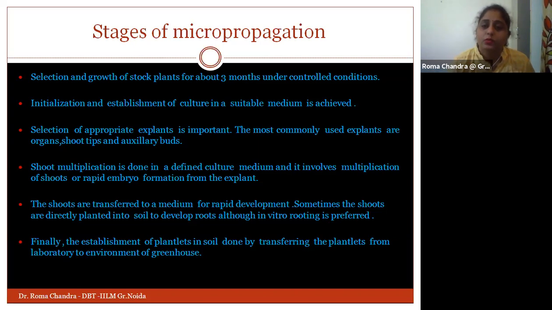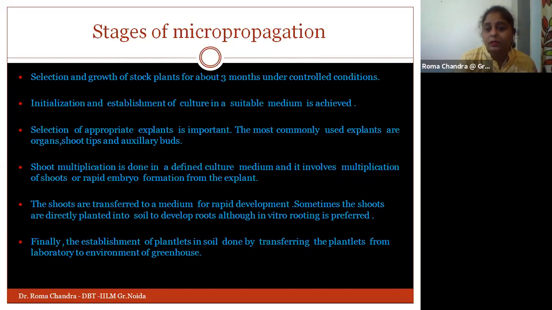So we need to have a suitable media. We can take MS media, or whichever media, depending on what kind of variety or species you want to grow. So you can prepare your own media. While preparing the media, you need to understand that the basic requirements are that it should have all the macronutrients and all the micronutrients. If you are using a semi-solid medium, a gelling agent should be there. Besides this, carbon sources like sucrose should be there.